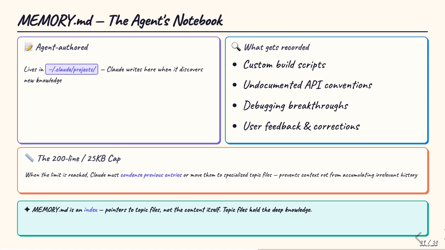In subsequent sessions, those notes are loaded automatically. The system enforces a strict cap of 200 lines, or 25 kilobytes. When that limit is reached, the agent must condense earlier entries or move them to specialized topic files, preventing the memory from growing stale or consuming too much context.